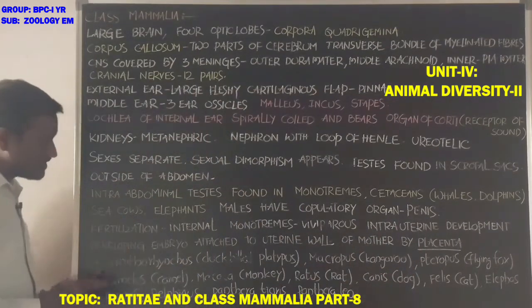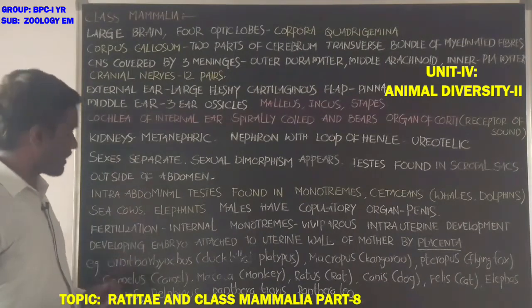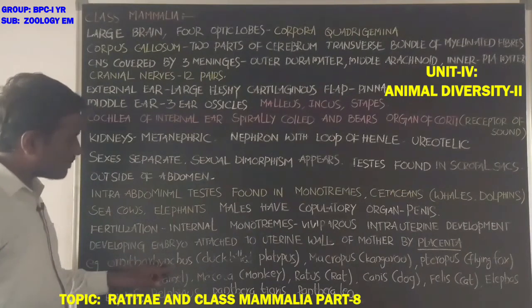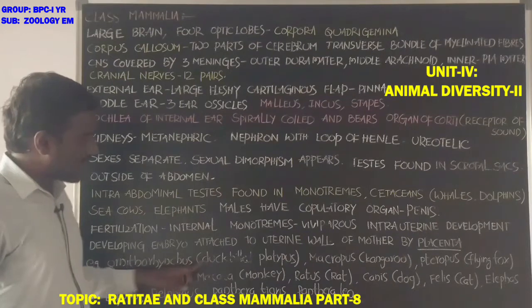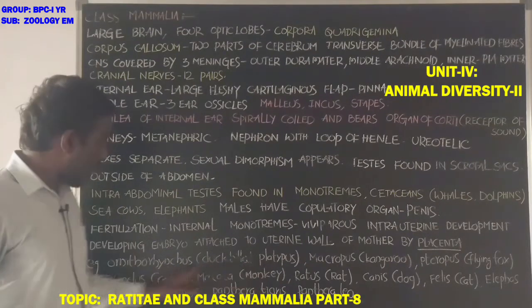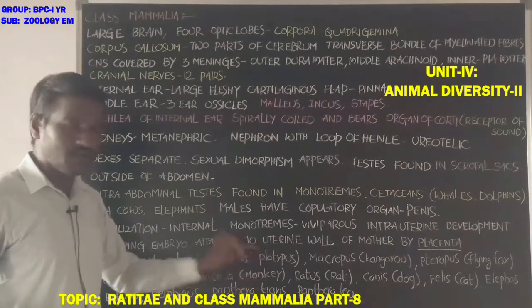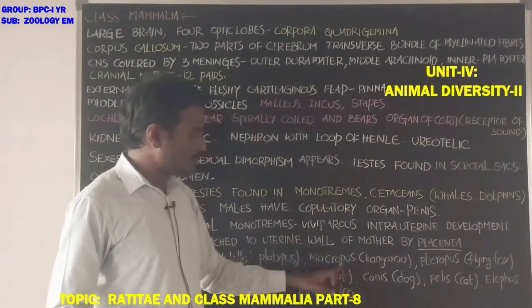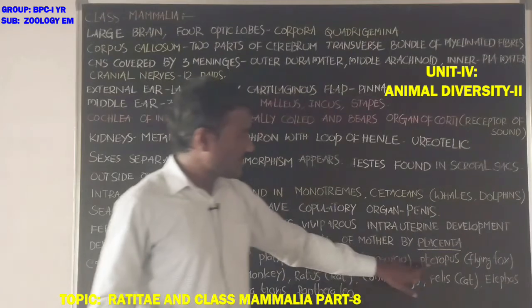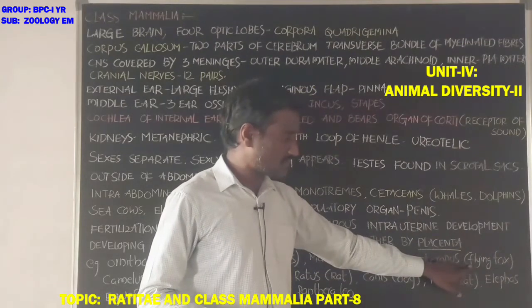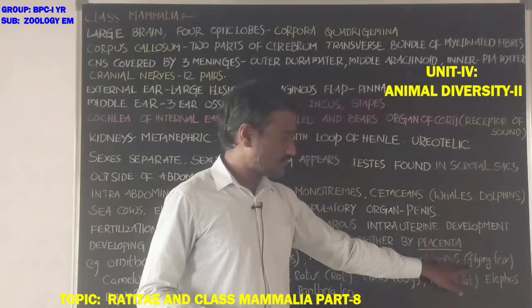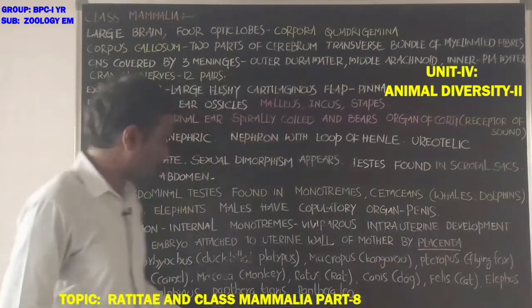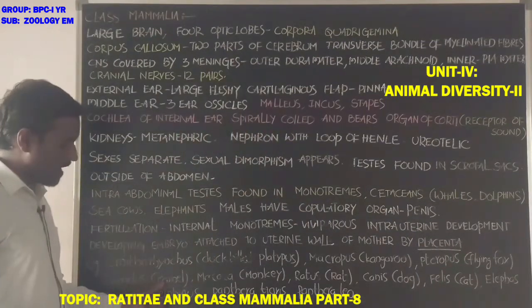Next, which are the examples for class Mammalia? Ornithorhynchus, duck-billed platypus. Macropus, kangaroo. Pteropus, flying fox. Camelus, camel.